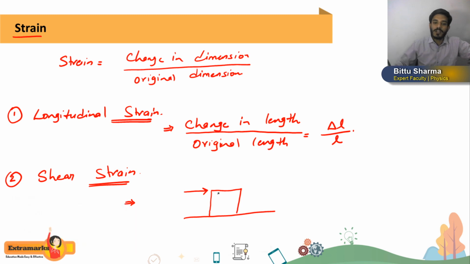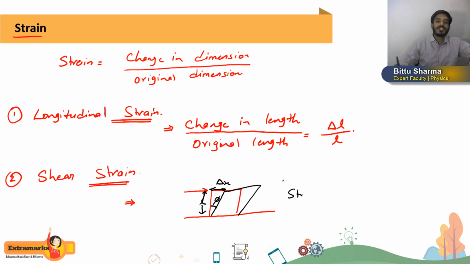I will draw here. New shape will be like this. Getting or not? So you can see here, this will be the delta x, the length, it is changing, and here it is length L. Yes, side A. Getting or not? Let us say this is an angle phi. So what will be shear strain, students?